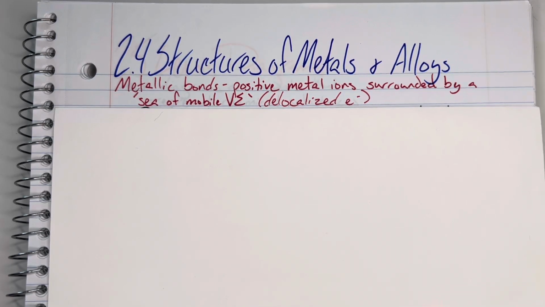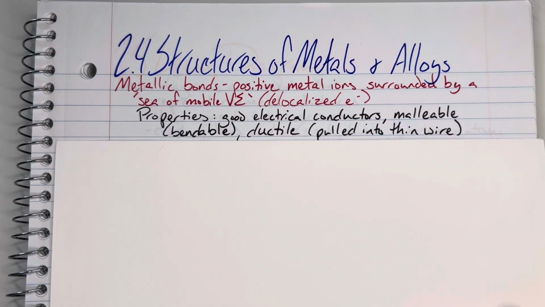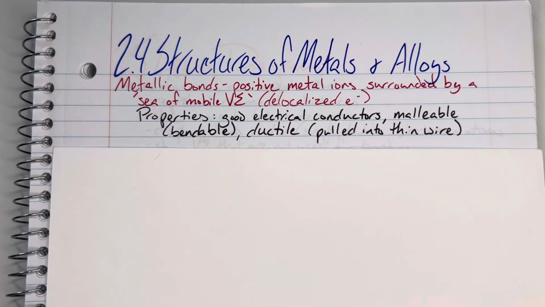Those are going to be delocalized electrons. No individual atom is going to own any particular electron. Instead, they are communally owned. No one has more of a share than anybody else. That causes some unique properties for our metals.